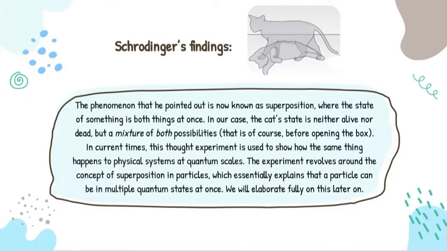In current times, this thought experiment is used to show how the same thing happens to physical systems at quantum scales. The experiment revolves around the concept of superposition in particles, which essentially explains that a particle can be in multiple quantum states at once. We will elaborate fully on this later on.